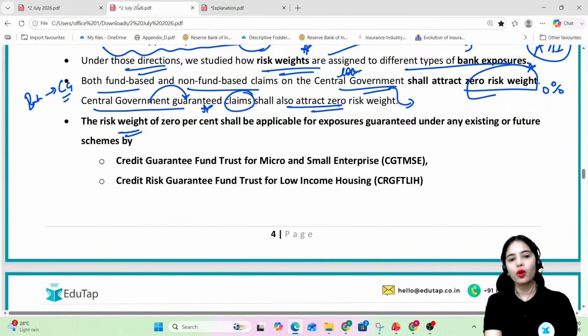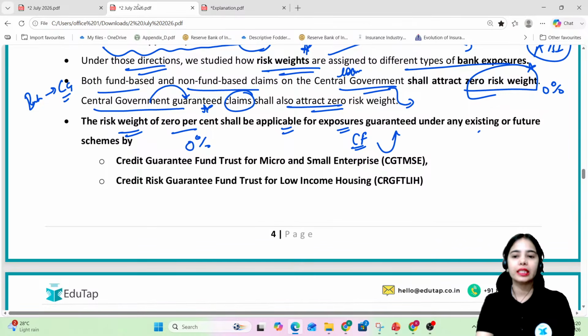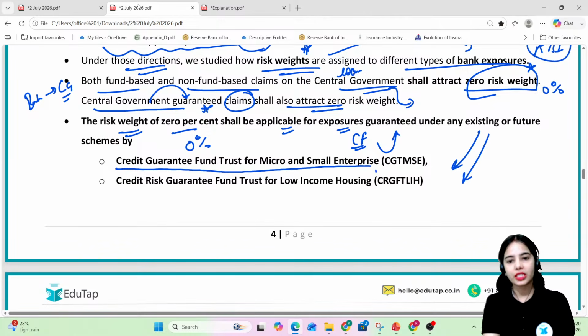Now the risk weight of 0% will also be applicable for exposures, for the credit facilities that are guaranteed under any of the existing or future schemes under the Credit Guarantee Fund Trust for Micro and Small Enterprises.